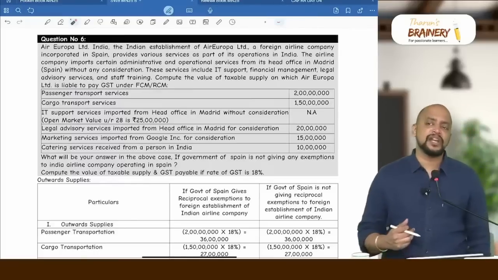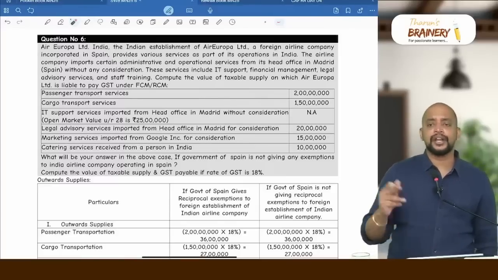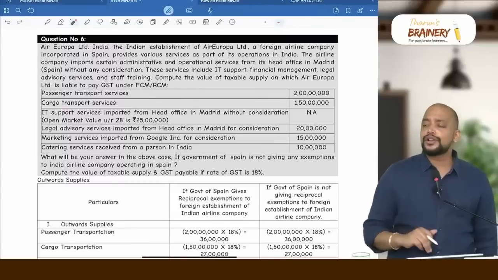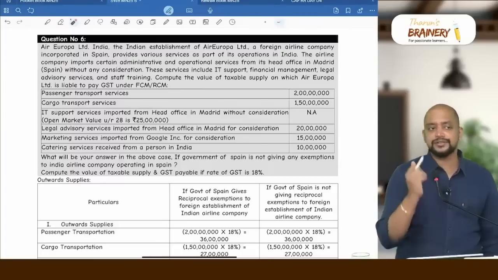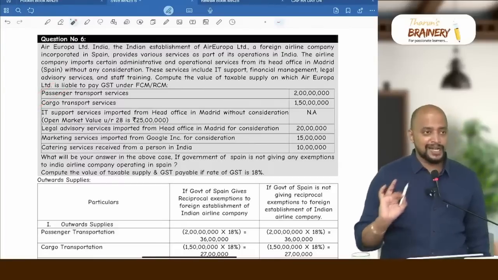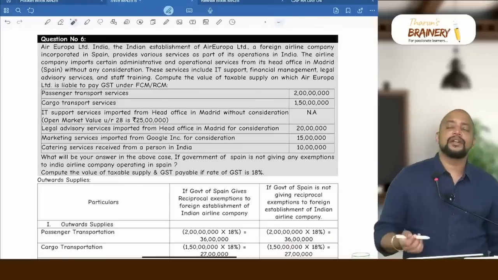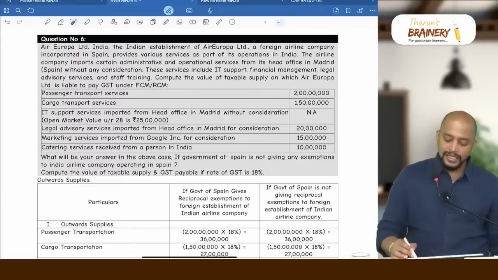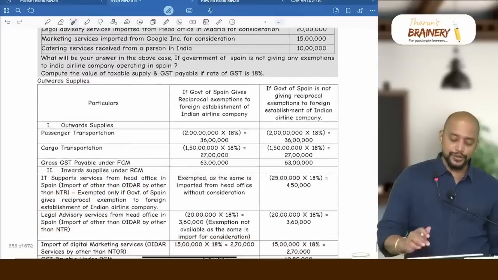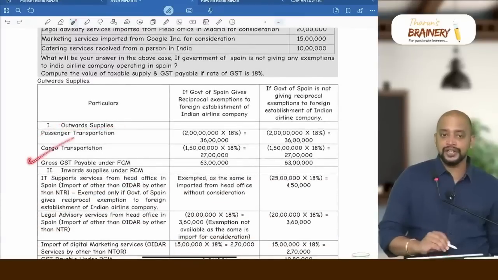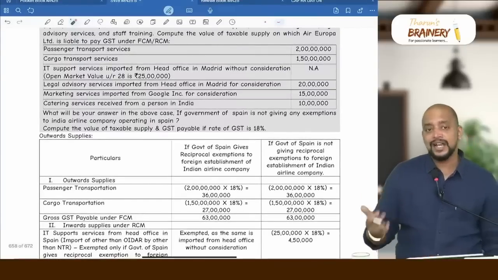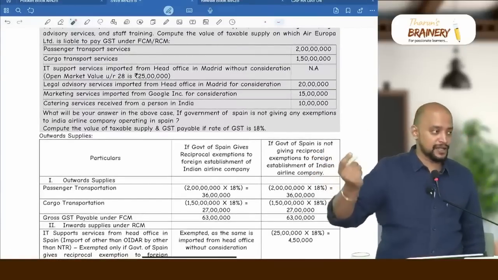For airlines, what is exempted for transportation? Starting point, ending point in northeastern states or Bagdogra in West Bengal, or viability gap funding; that is not given. And goods also, if from outside India to India, exempted; that is not given here. So therefore, these two services will be taxable, which is their outward supply. Whether the Government of Spain gives exemption or not, for the Indian establishment, GST will be payable on this at 18%. So see the answer, first two rows. Outward supply, passenger transportation, cargo transportation, 2 crores into 18%, 1.5 crores into 18%. So 63 lakhs is their gross GST payable under FCM on outward supplies. On outward supplies, they only should pay.